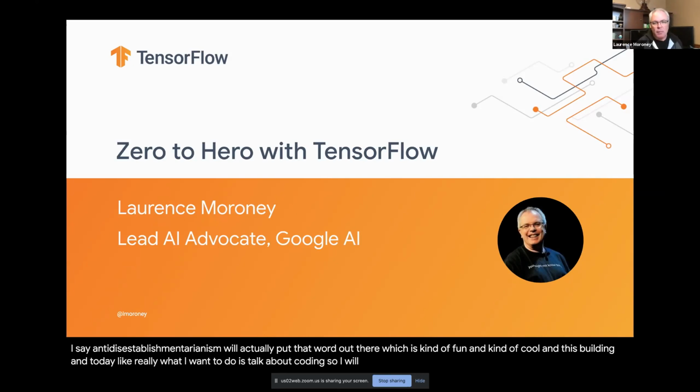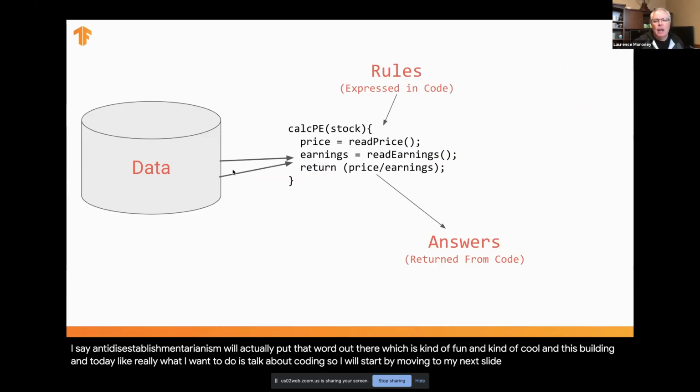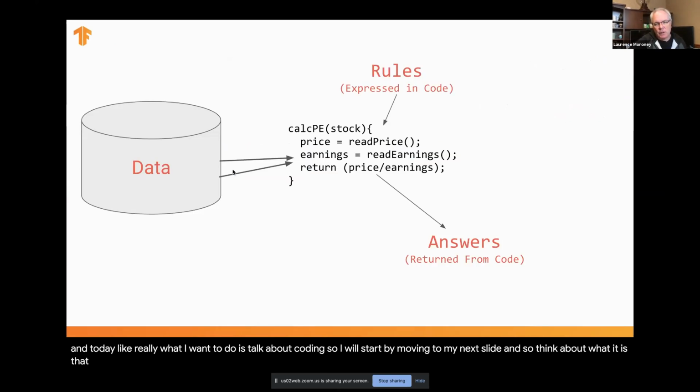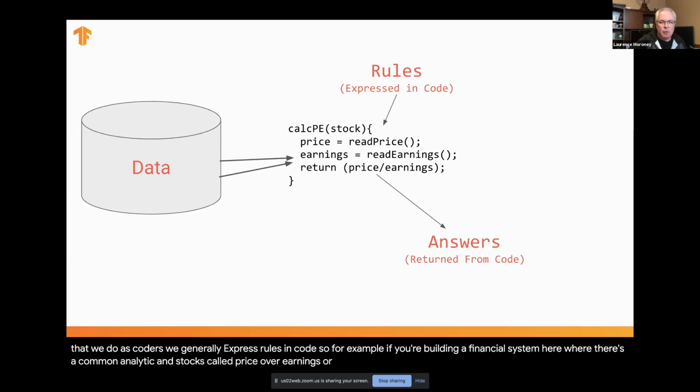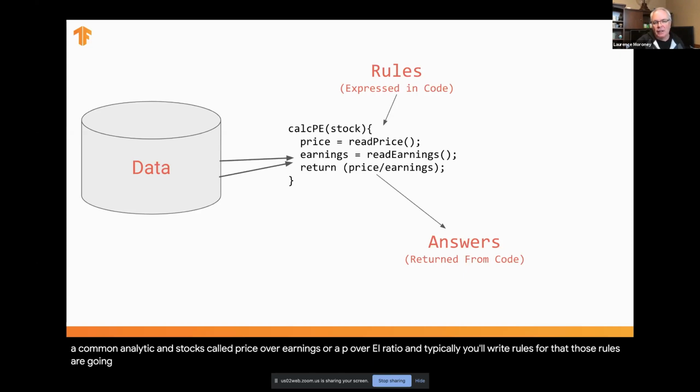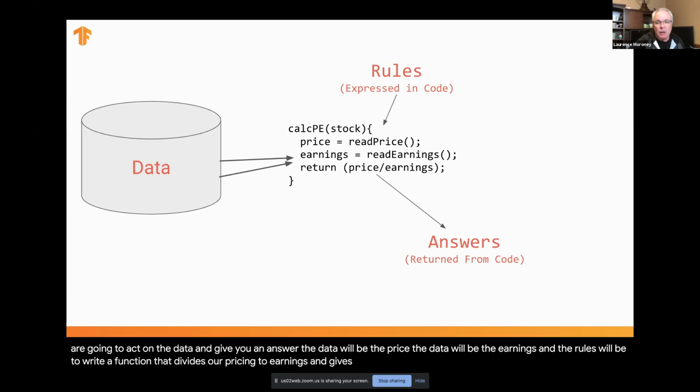So I will start by moving to my next slide. Think about what it is that we do as coders. We generally express rules in code. For example, if you're building a financial system, there's a common analytic in stocks called price over earnings, or a P over E ratio, and typically you'll write rules for that. Those rules are going to act on the data and give you an answer. The data will be the price, the data will be the earnings, and the rules will be to write a function that divides price into earnings and gives you the P over E ratio.